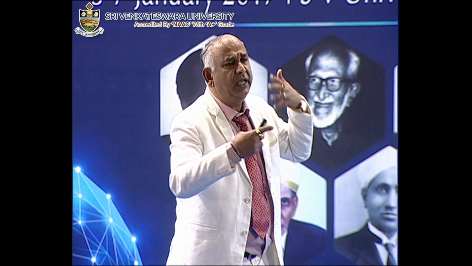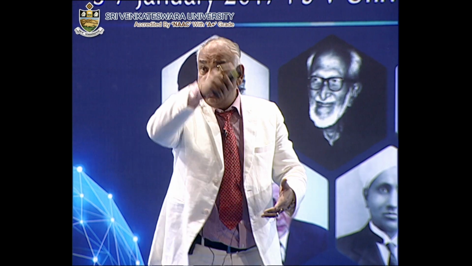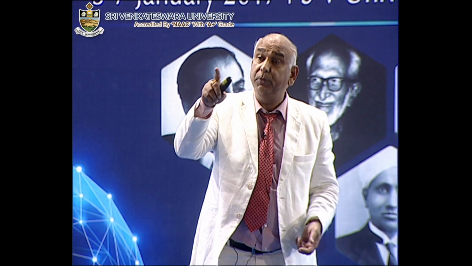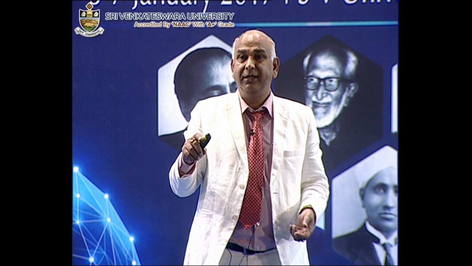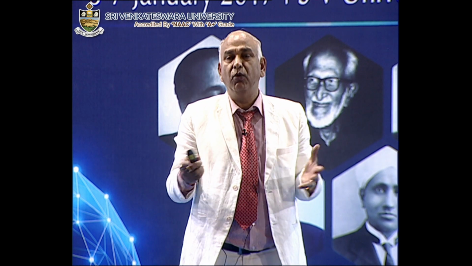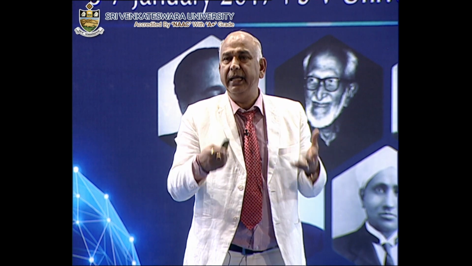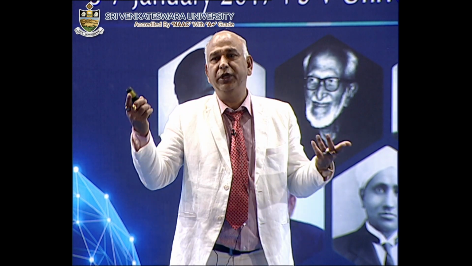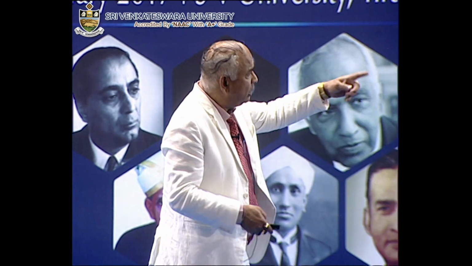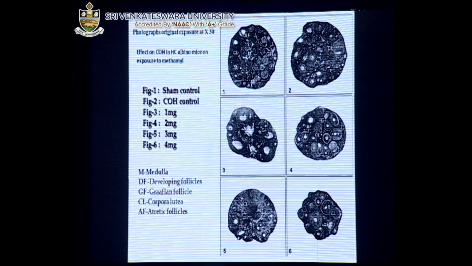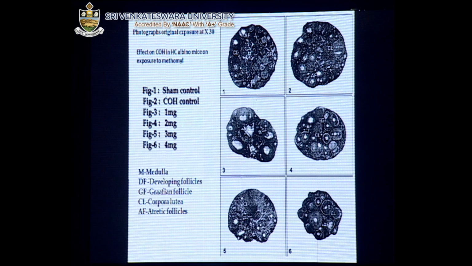Of all the systems that exist in the body, reproduction plays a very important role compared to the others, because once a man or any animal becomes sterile, the continuity of life stops. That is why this is very important, and we have studied the follicle cells and done a lot of work on this.